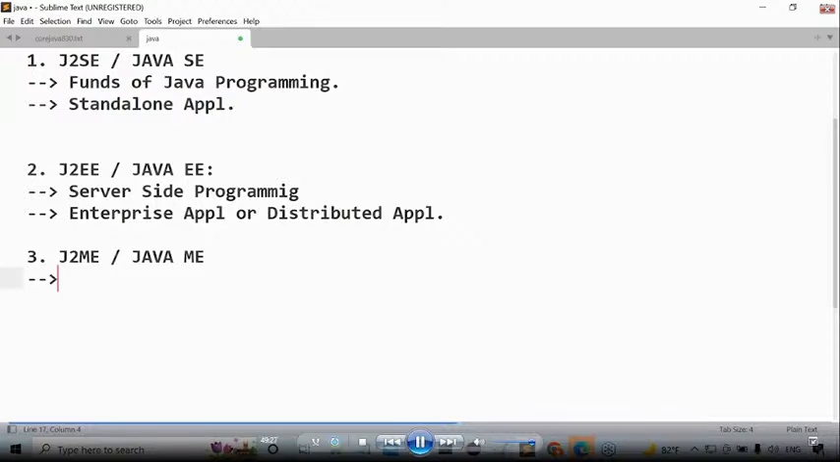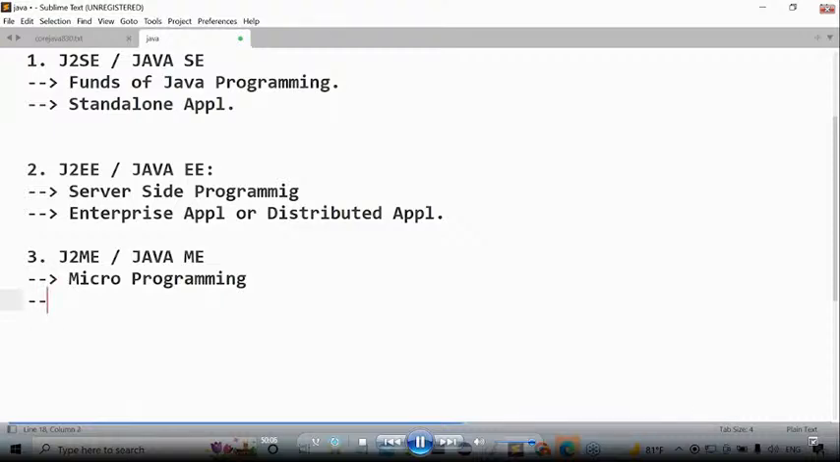Okay, fine. Sir, J2SE will cover fundamentals of Java. J2EE will cover server-side programming. Similarly, J2ME will cover what? J2ME will cover micro programming. Is my point clear? J2ME will cover micro programming. Nice, sir. Good. I understood this point clearly.